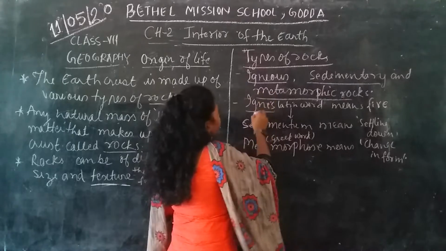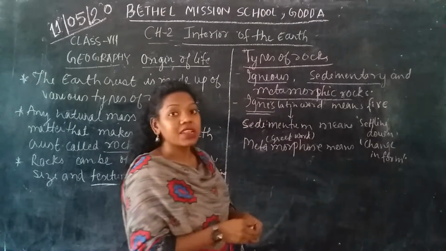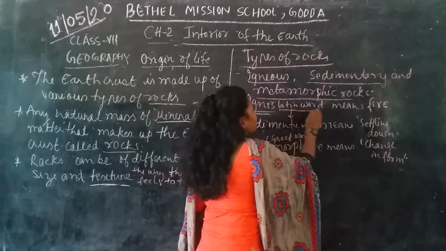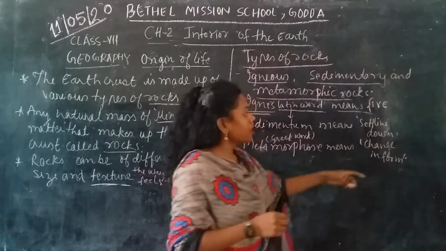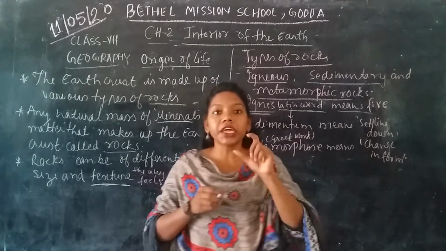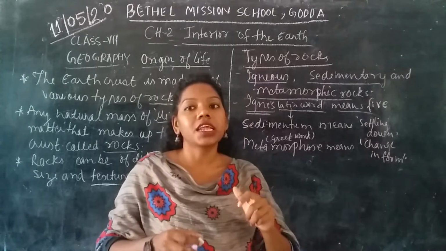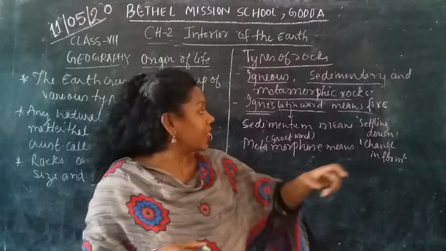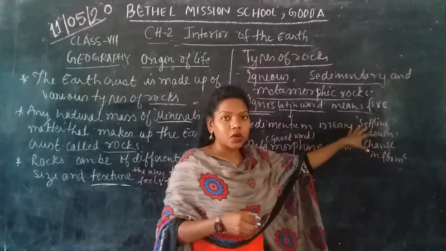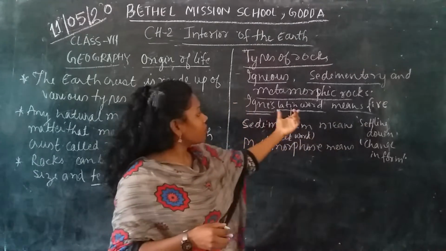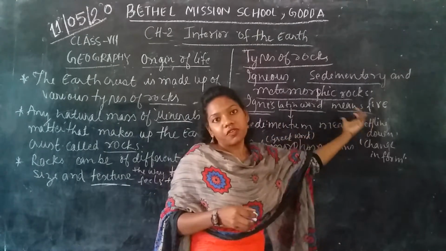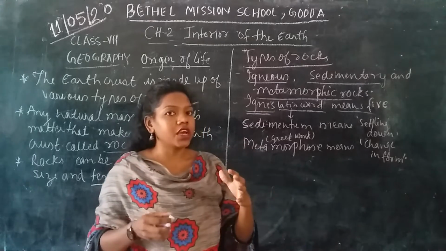So if you talk about what is igneous rock, the meaning of igneous, actually this word came from the word ignis, that is the Latin word which means fire. The materials are the things which contain fire. That is called the igneous rock. So this word comes from a Latin word which means the fire, or the material which contains fire.